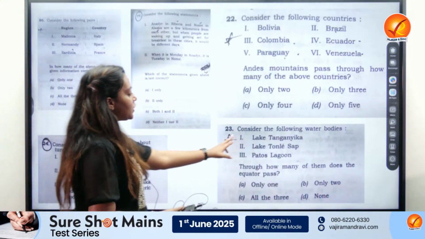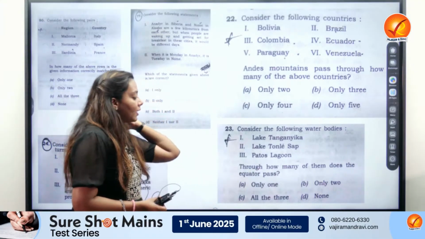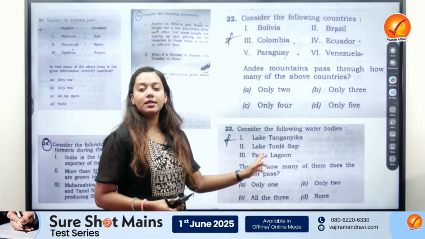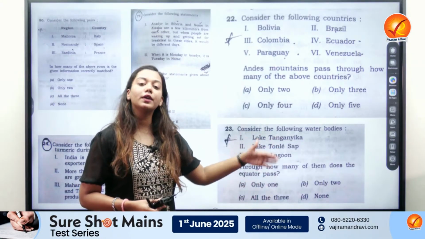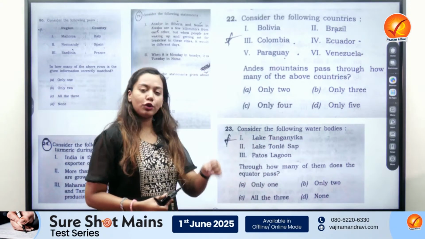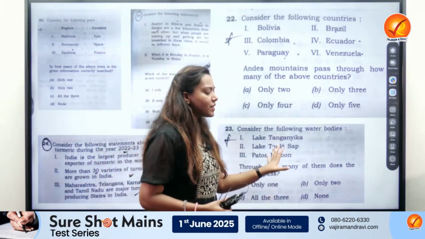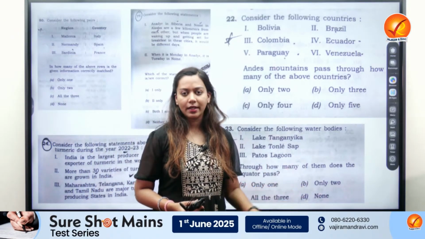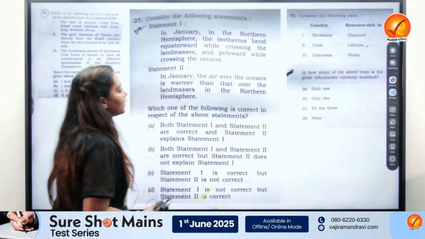Then a question on lakes was asked. Surprisingly, this was a difficult question. Why? Because not even a single one passed through the equator, some either north of it or south of it. So a depth of mapping knowledge was demanded over here. It is fine if you skip this question or get it incorrect, completely fine. I believe this question was a little bit difficult as compared to the other ones.